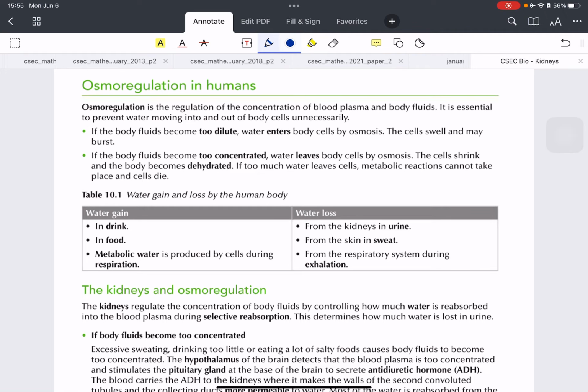We know about this, right? So essentially, if our body fluids become too dilute, the cells will be the more concentrated structures, and water will enter the cells and burst and die. If the body fluids become too concentrated, they will be more concentrated than the cells. Water will move out of the cells, they will shrivel up and also die.